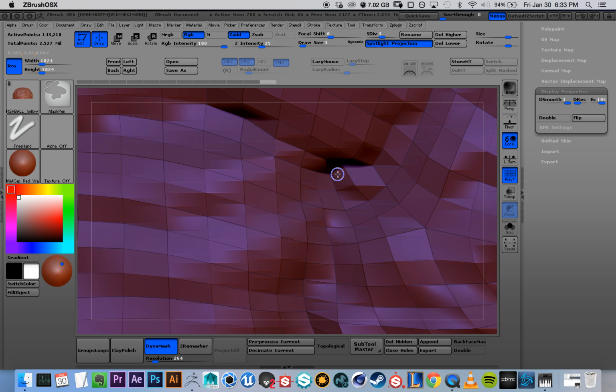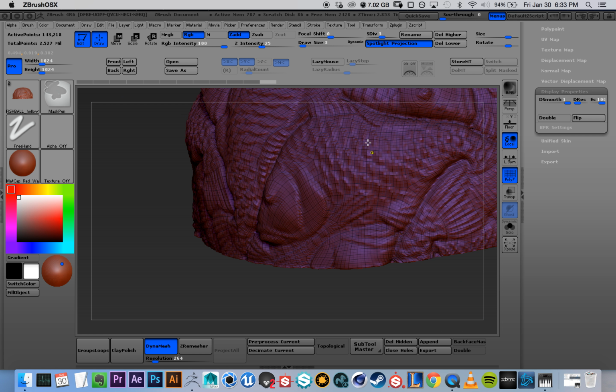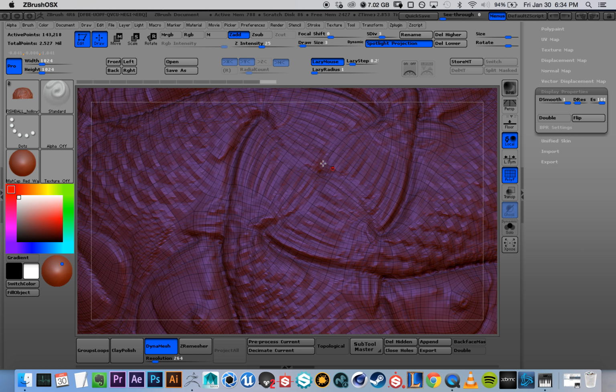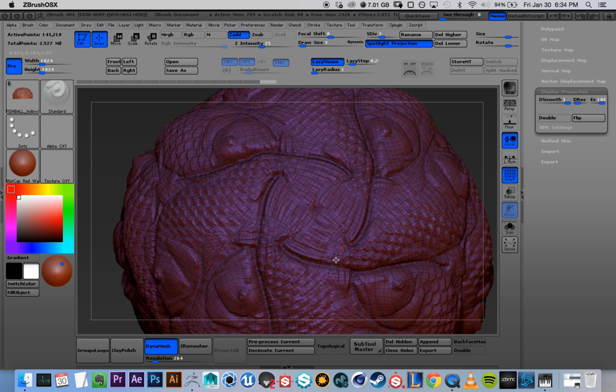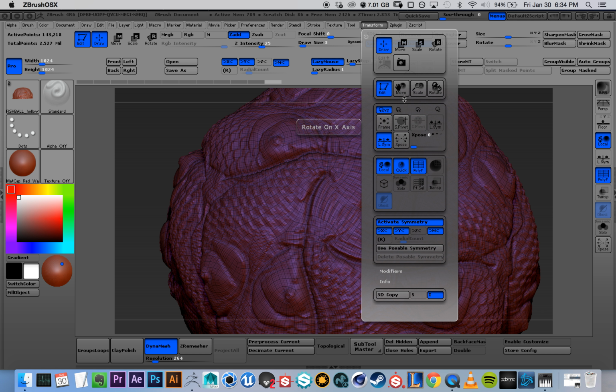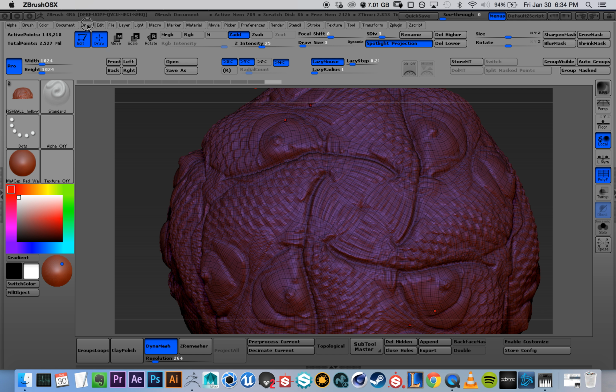To fix these holes, you just have to smooth it. I noticed that you had symmetry on 4, so turn on symmetry. I already had it set to 4. It was in Transform or I think Draw.